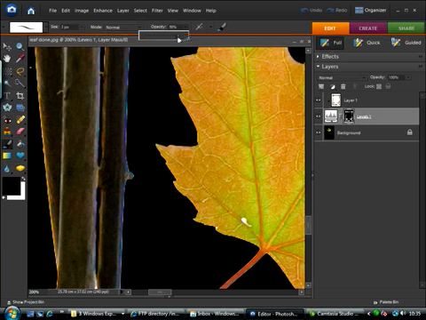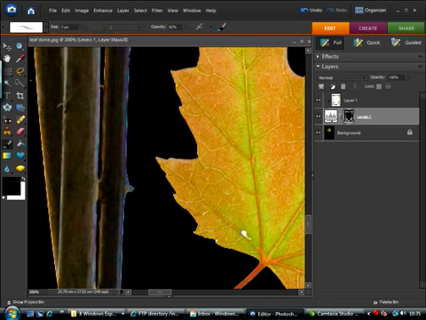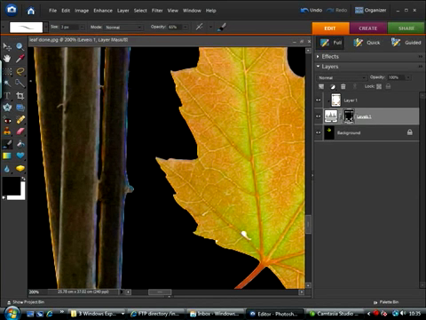I can actually reduce the opacity of my brush to around about 50%, so I'm just working with partially opaque black, and I can very gently just brush down the sides of these twigs here just to hide that very bright halo around the edges. And as I said, you really do need to take your time with this and carefully work around the entire image to make sure that all these vestiges of white and bright colours are hidden.